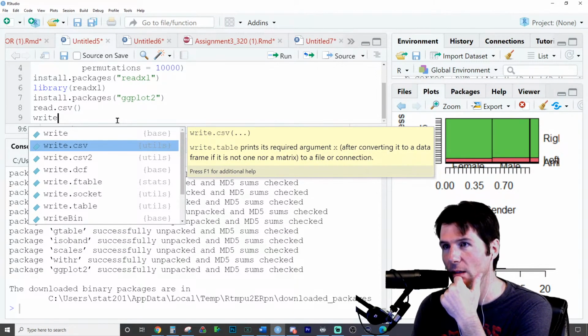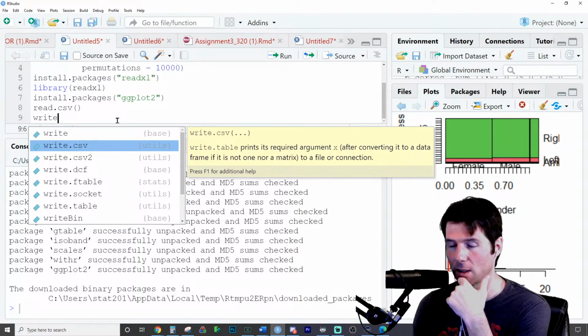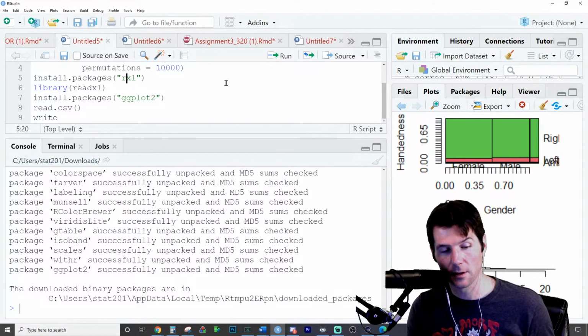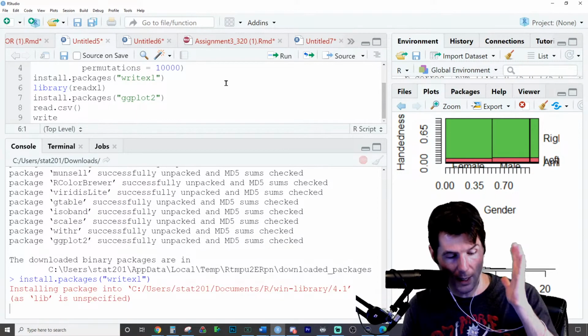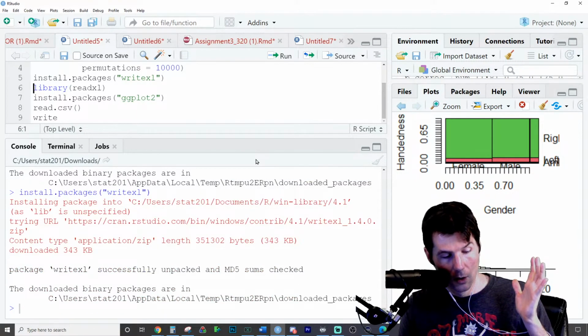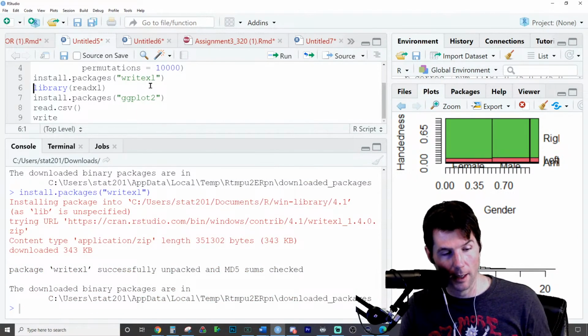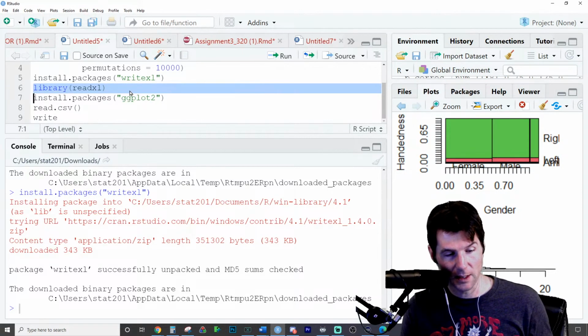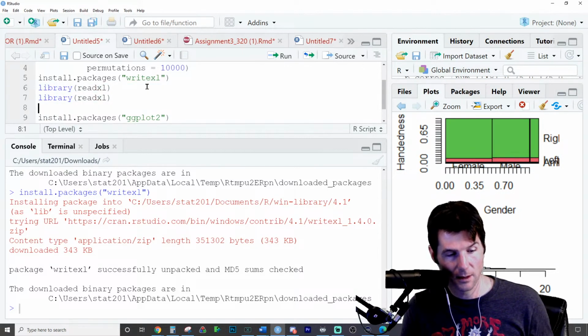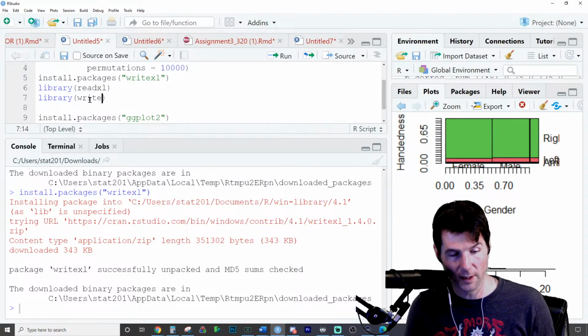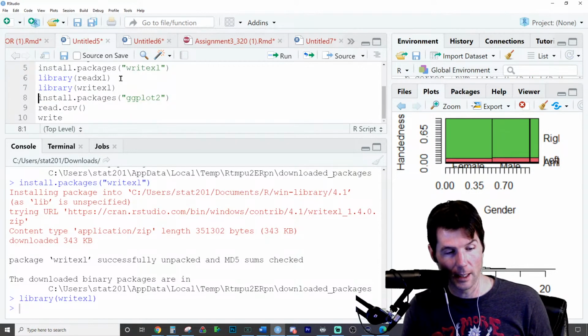For some reason, the read Excel package doesn't. Is there a write Excel package? Watch this. Oh my gosh. There might be a write Excel package. I don't know what I just downloaded, but we're going to find out. Okay, I just loaded up write Excel.